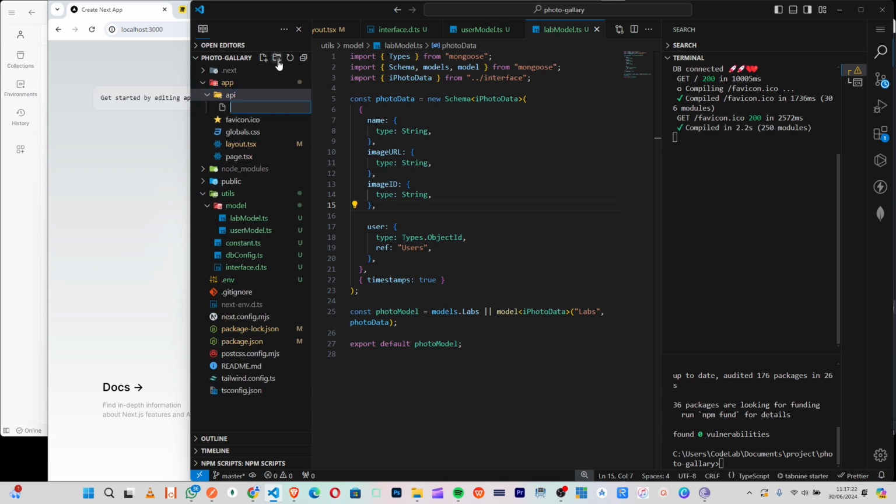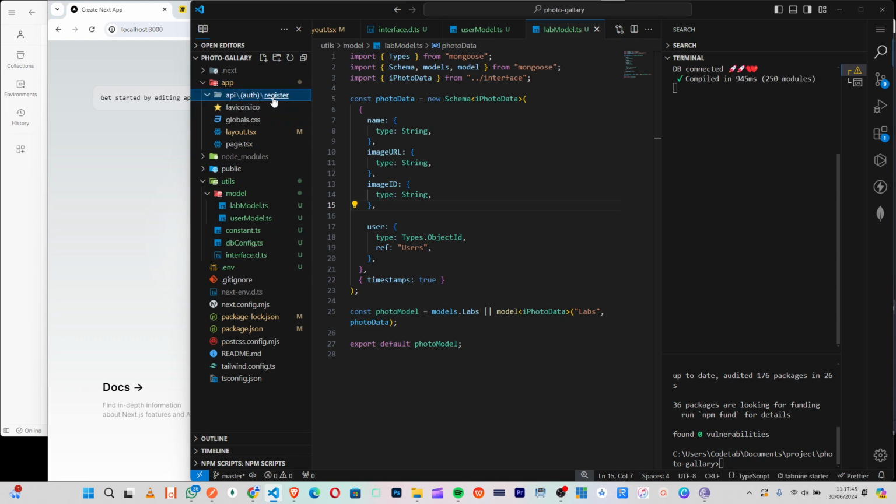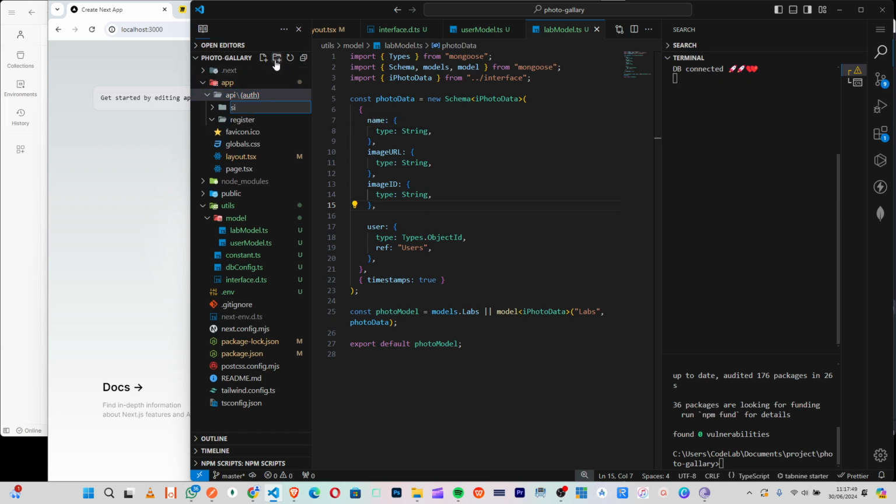So inside the API, first of all I'll create auth. Then inside this auth I will say register. So this register will create a new account, then of course I will do sign in, right? So our register and sign in, here you go.